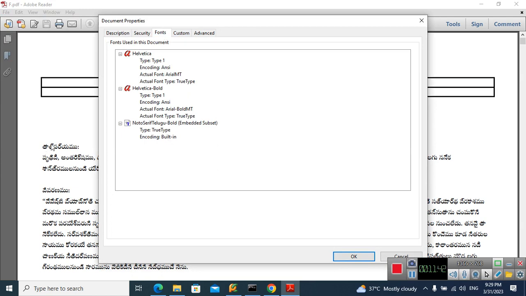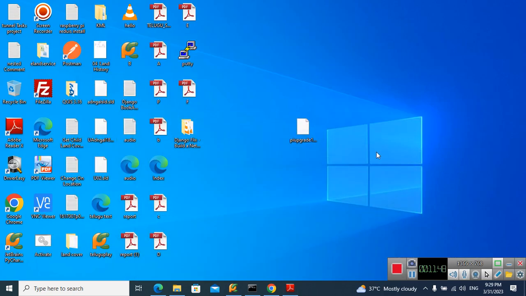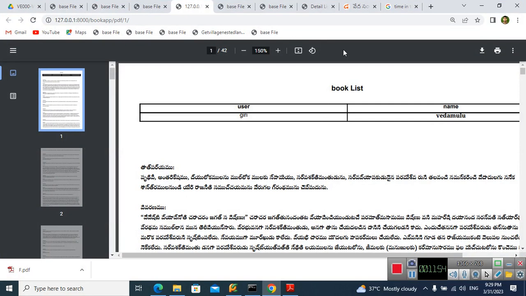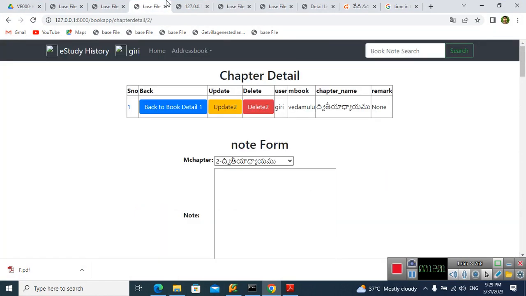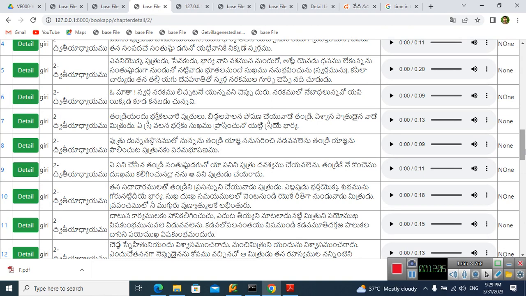That's why it is not fully functioning. Some issues we need to fix in future. Suppose an existing document has all Telugu tatparyas and vivaranas.